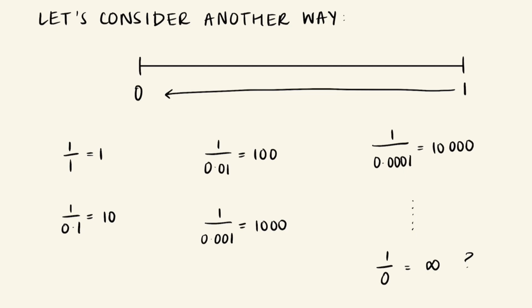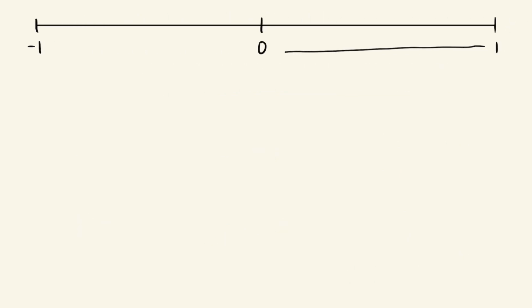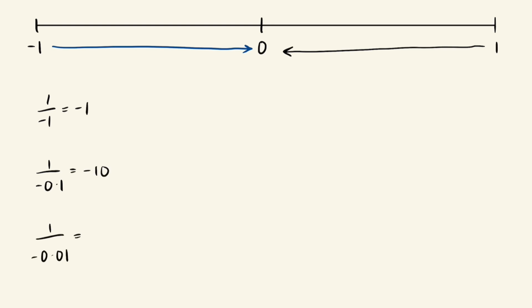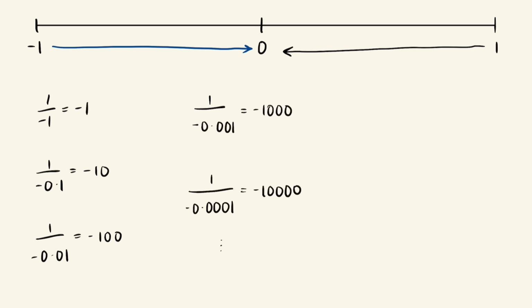I mean, looking at the evidence so far, it is a bit difficult to deny that, so let's have one last shot. What if, instead of tending to 0 from 1, we tended to 0 from -1? We can do the same thing we just did before, dividing 1 by numbers closer and closer to 0. So, dividing 1 by -1, we get -1. Dividing by -0.1, we get -10. And by -0.01, we get -100. And as we get closer and closer to 0, the answer gets smaller and smaller, now suggesting that 1 divided by 0 is minus infinity.